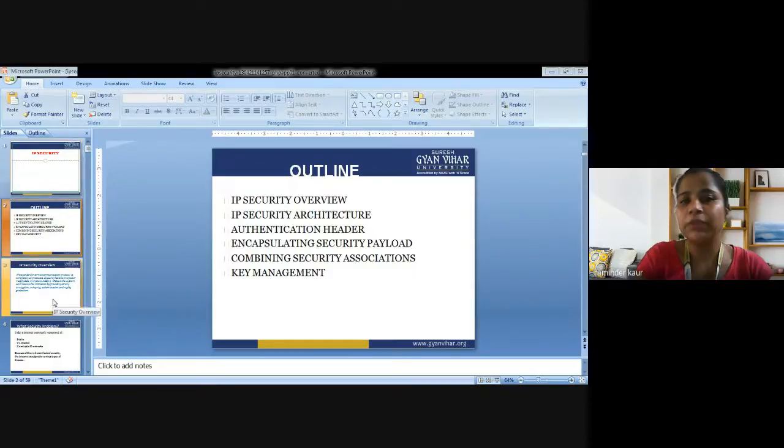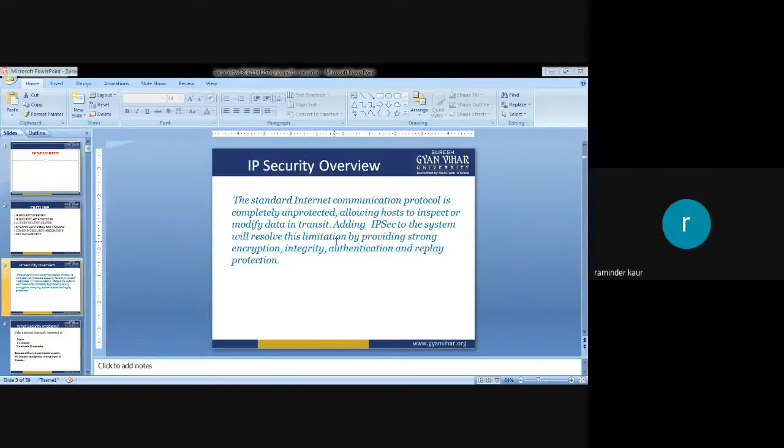Have a look at first, the IP security overview. What is IP security overview? That is the standard internet communication protocol. It is completely unprotected. As we know, in today's era, we are completely relying on the internet.